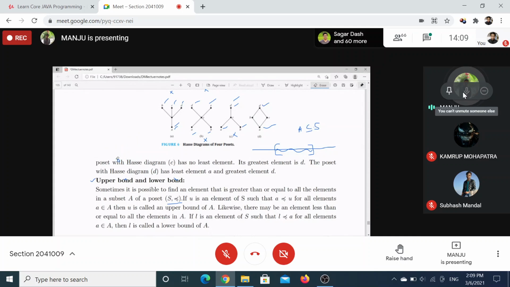Now the proper definition is: an element U coming from S will be an upper bound if all elements of A are related to U. That is, a is related to U for all a belonging to A, and U is called an upper bound. Understood? U is an upper bound if all elements of A are related to U.